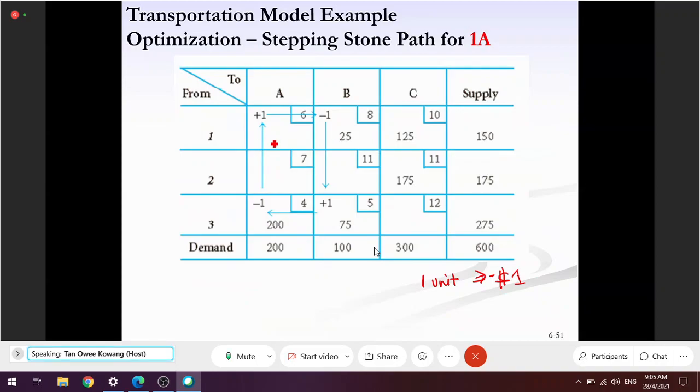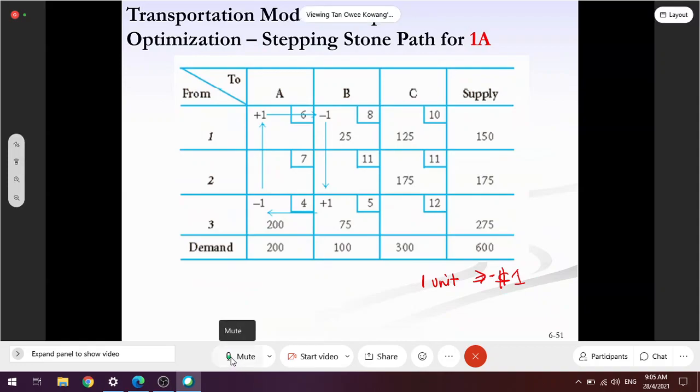How many units do you suggest I move to 1A? Oh, stop. I should ask this question and then stop and let you answer. If I move 1 unit, I save $1. How many units should I move? The answer will be one of these. You see, this is the stepping stone path.